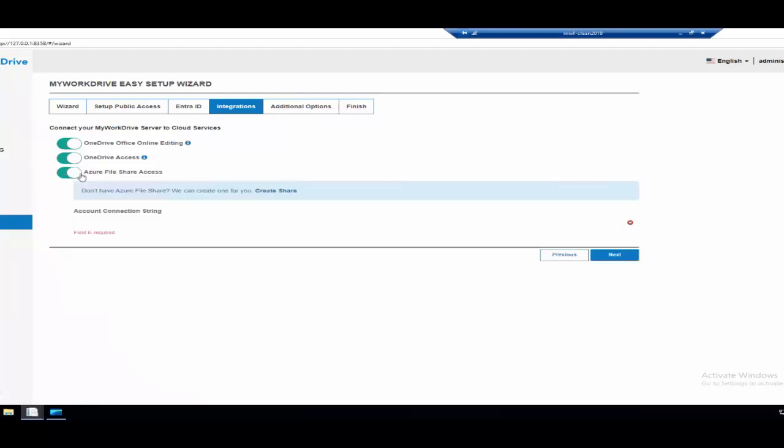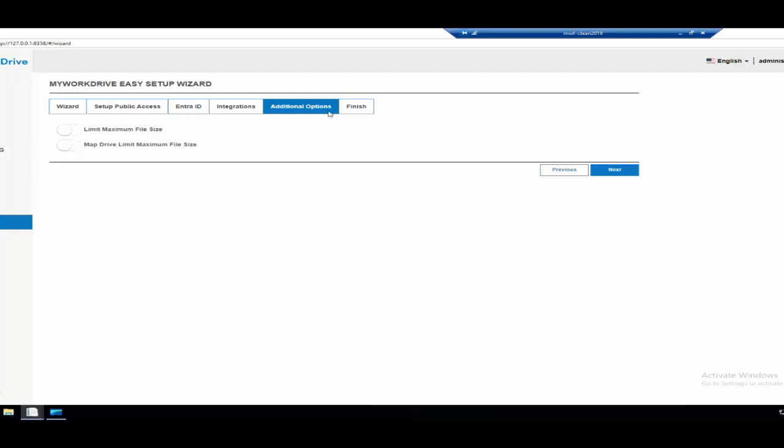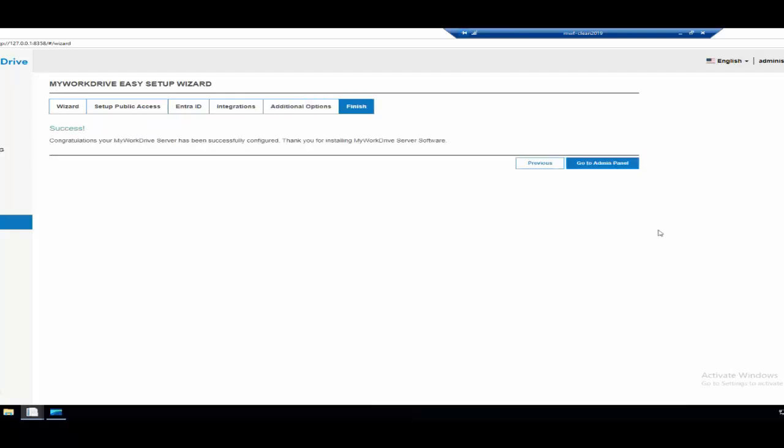We also have the ability to create a share here on the fly using an Azure connection string. I'm not going to do that right now. We'll get into that when we look at the various options, and there's lots of different choices around depending on your security requirements and how you want users to be able to log in and maybe where your server is located as well. So I'm going to continue to the next step. We do have some ability to limit map drive size for files and things like that. I'm not going to do anything there either.